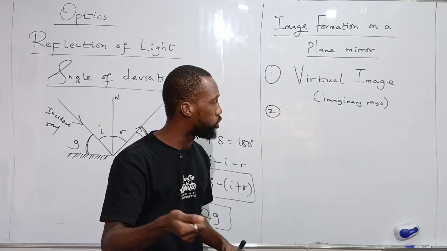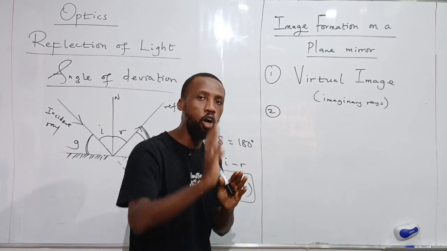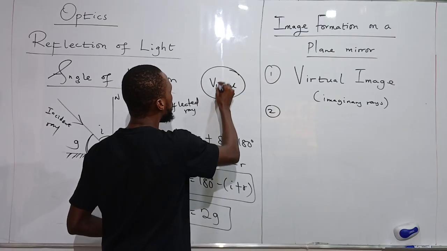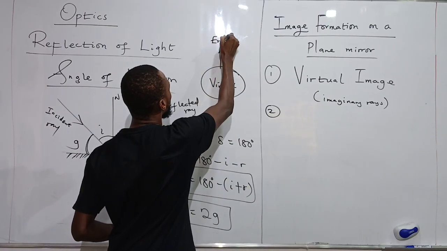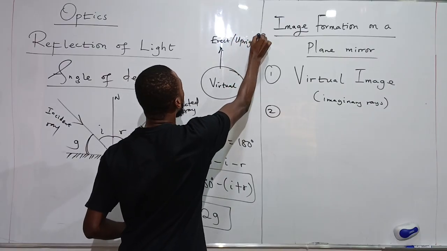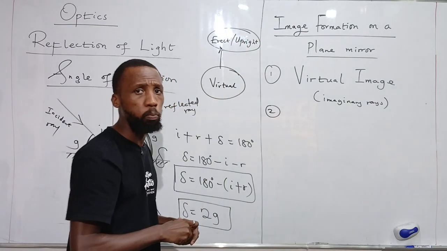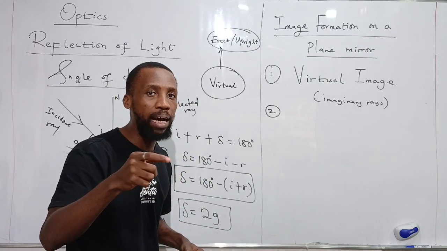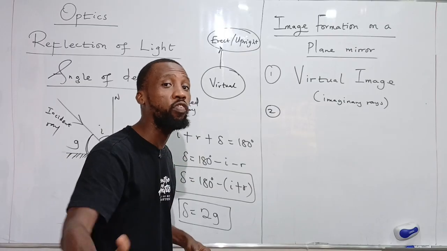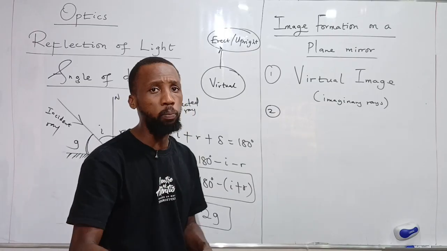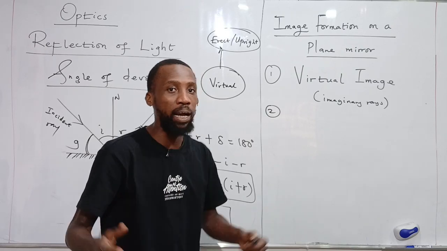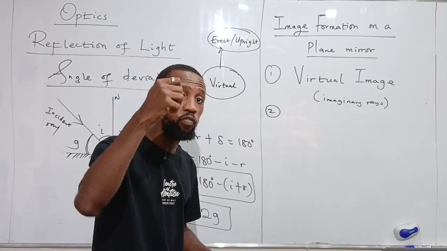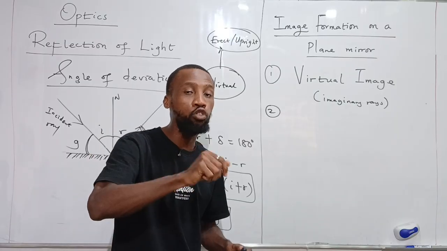In terms of orientation, when we say orientation, whether the image will be upright or inverted, take note: once an image is virtual, it should give us an erect or upright image. It is important you note these things, because there are some problems that you need to solve, and you need to know whether the image is upright or inverted for you to use the appropriate sign convention. They might not tell you in your problem that the image is upright or erect. Once you are told that the image is a virtual image, automatically it means that it will be an upright image.